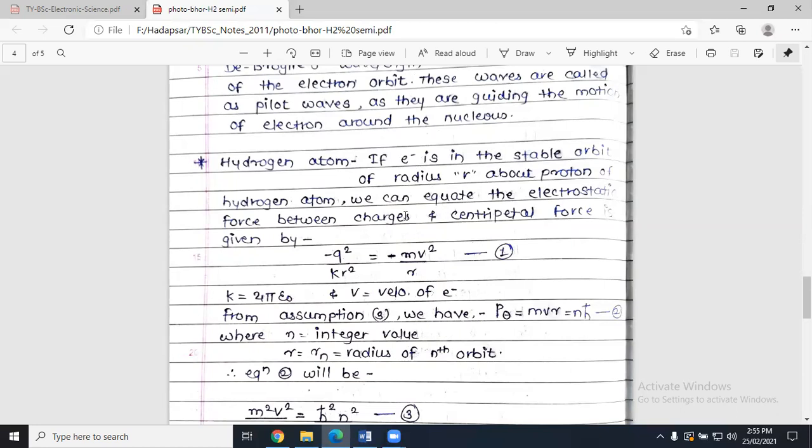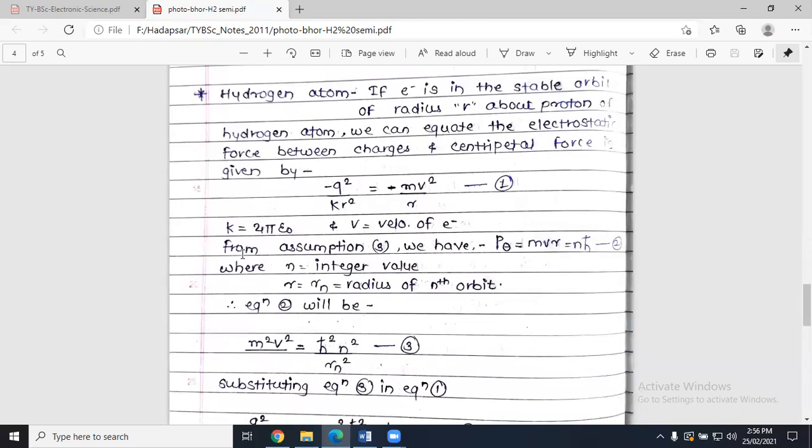And what is that electrostatic force? It is nothing but the force between charges, equated with the centripetal force, and we can write it as minus q squared upon k r squared, which is equal to minus m v squared upon r. This is how you can write the electrostatic force, where k is 4 pi epsilon naught and v is the velocity of the electron. q is the charge on the electron, r is the radius of the orbit, and m is the mass of the electron. We label this as equation number 1.